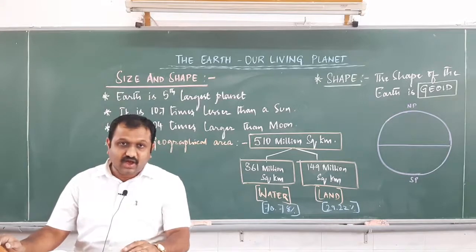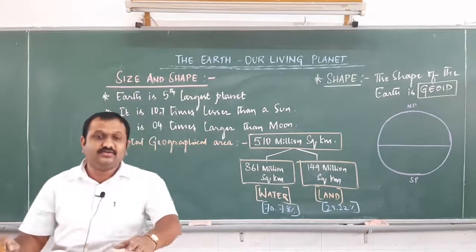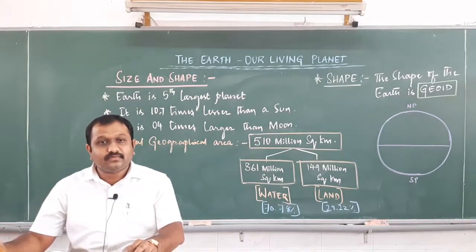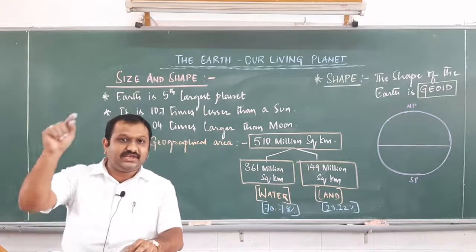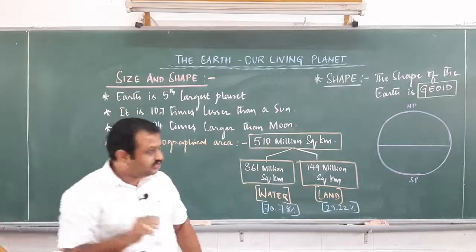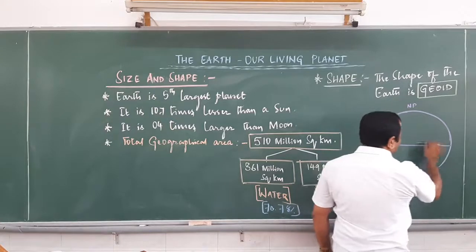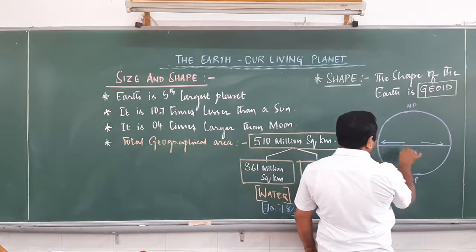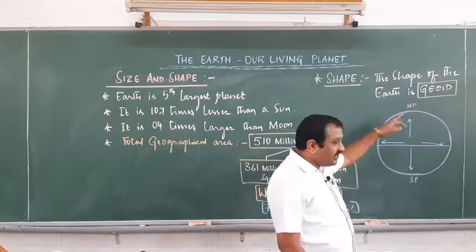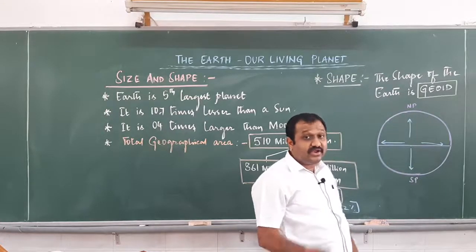You may question me, how can we say that it is a geoid shape? Why can't it be a round shape, sir? See here, when we say it is round in shape, from the center point, if you go to the east, west, north or south, you will cover the same distance.